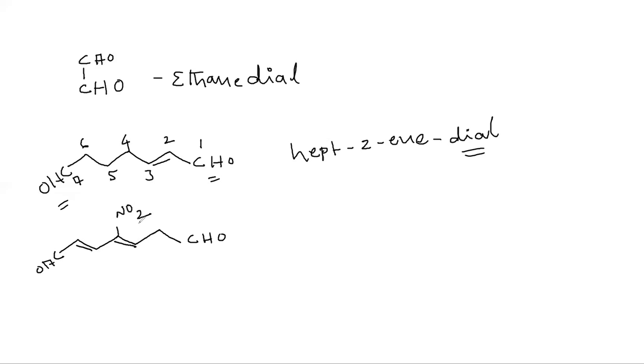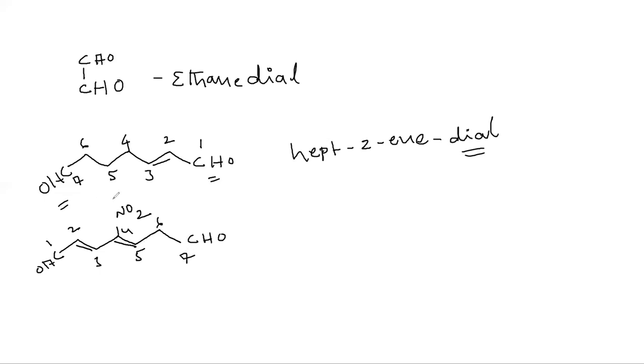Try to do the numbering and try to name the compound. From where do I have to give the numbering? Suppose here I have a functional group and here also I have a functional group, but the unsaturation side is there, no? This will get the lowest number. So that's why the numbering should be from here. 1, 2, 3, 4, 5, 6, 7.